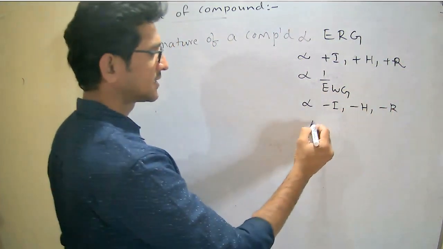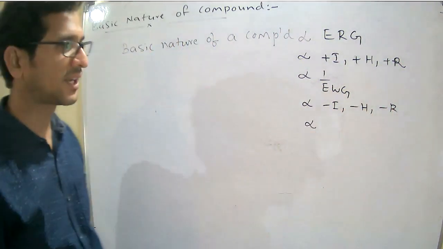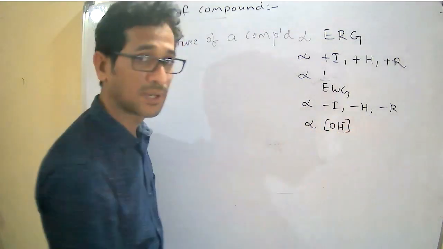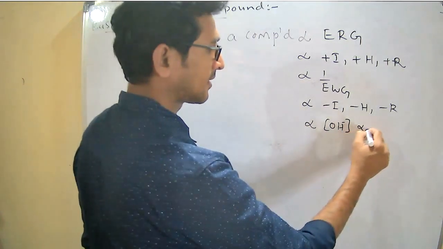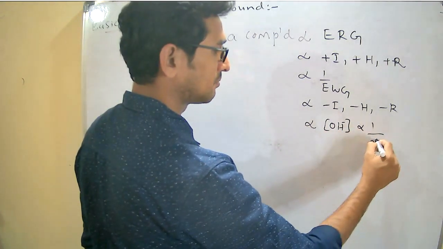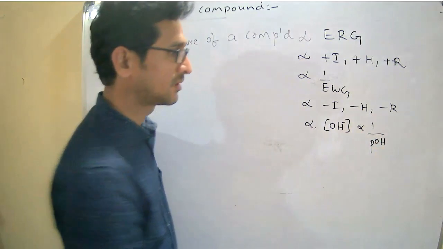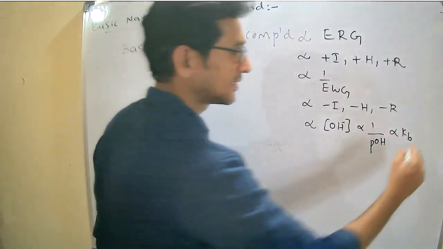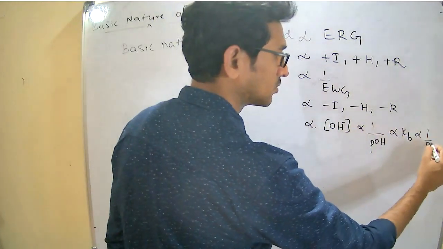And the basic nature of a compound is directly proportional to the concentration of OH minus ions, or inversely proportional to pOH, directly proportional to the base dissociation constant, or inversely proportional to pKb.